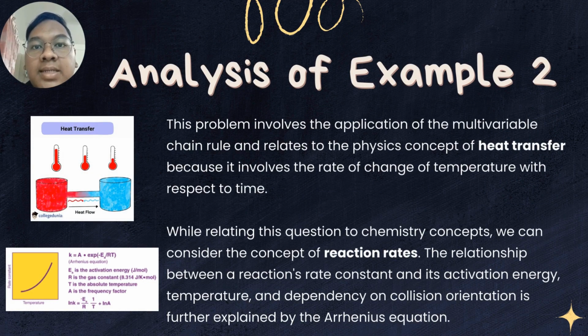Next, we look at the analysis of example 2. So basically, this problem involves the application of the multivariable chain rule and relates to the physics concept of heat transfer because it involves the rate of change of temperature with respect to time. In the absence of external work, the second law of thermodynamics dictates that heat will always move from hot surfaces, like an animal body, to cold ones, like an object surface. Heat flow refers to this movement of heat.